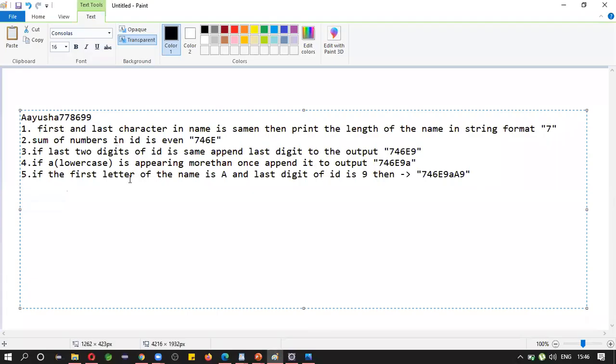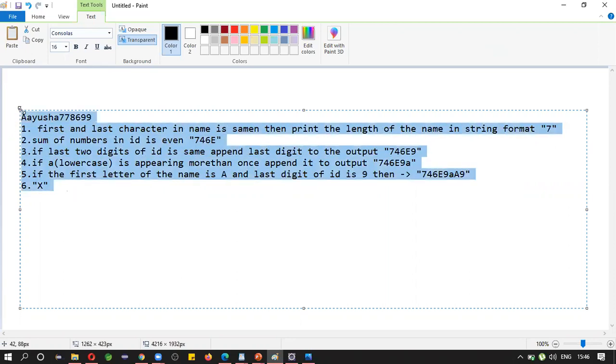If all the above conditions are not true, then you need to print the output as capital X. These are the conditions. See, these are the conditions I already posted.